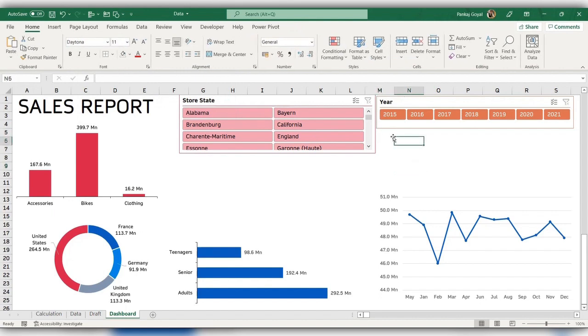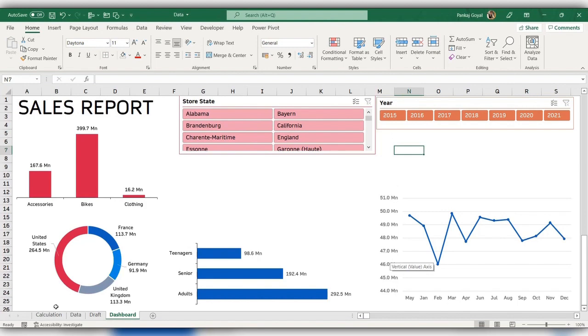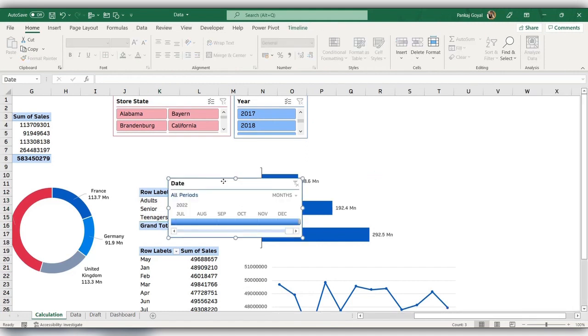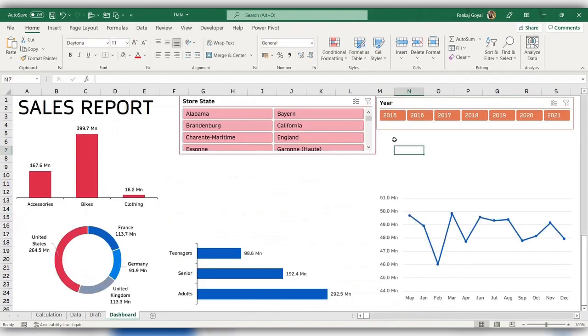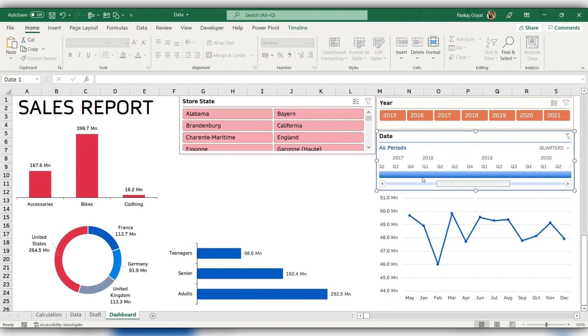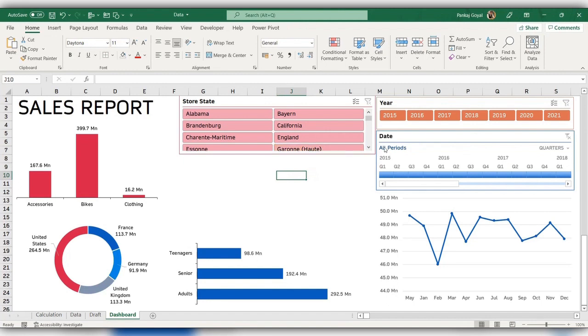Now I need to create a timeline. To create the timeline, I'll again go to the calculation sheet. And here from this pivot table, I'll click on date, right click and select timeline. Now I'll move this timeline to the dashboard. I just copy and paste it here and we can adjust it here. Now this is in terms of months. So you can change from the filter to quarters. Now we can see all our quarters from year 2015 to 2021 and 22. Yeah, so this is done.